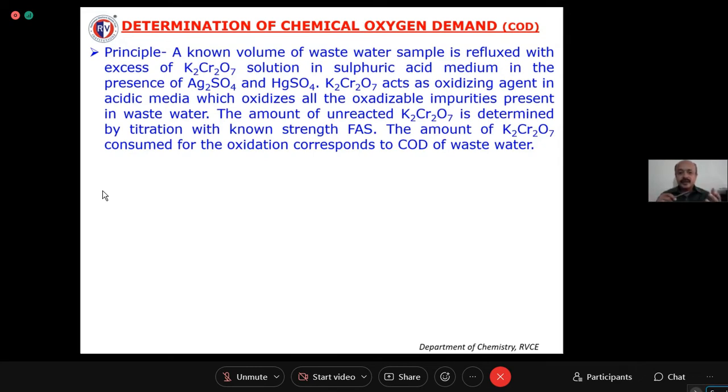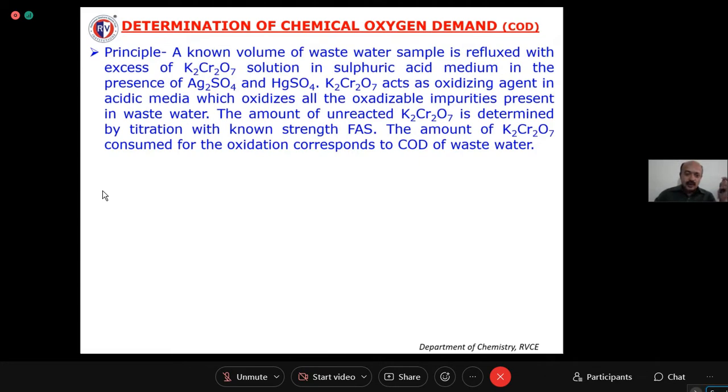Without the wastewater sample, for example, if you are taking 25 cm cube of potassium dichromate, you take only 25 cm cube of potassium dichromate and titrate against ferrous ammonium sulfate using ferroin as the indicator. So one is with wastewater and the other is without wastewater. Are you following this? The first one is called back titration and the second one is called blank titration. The difference between the blank titer value and the back titer value will give you how much potassium dichromate is consumed for the oxidation of all the impurities present in the given water sample. So that is the principle behind this estimation.